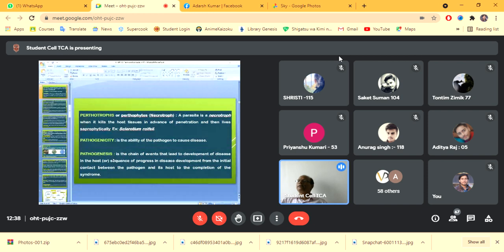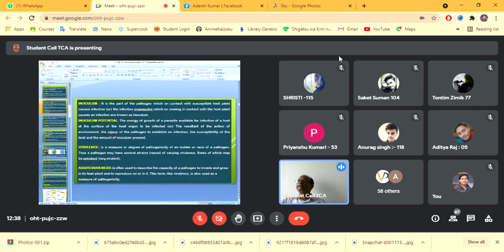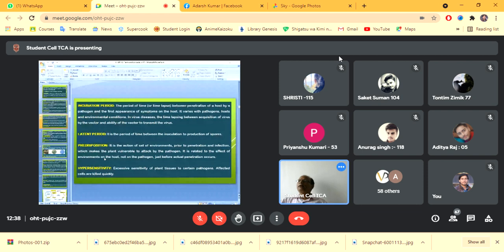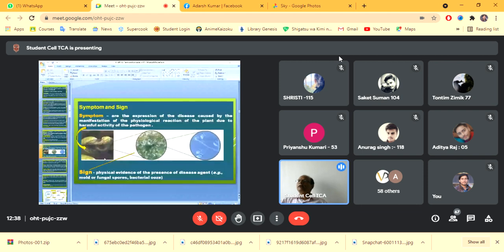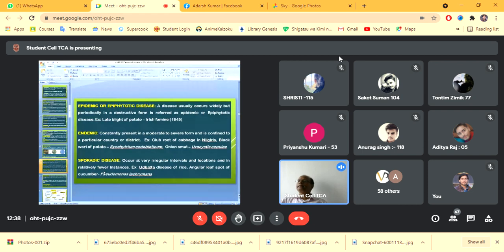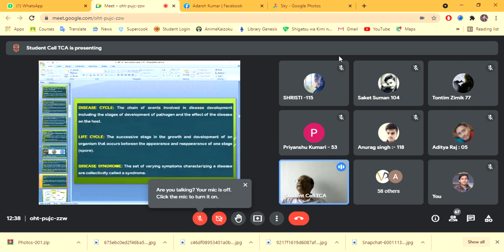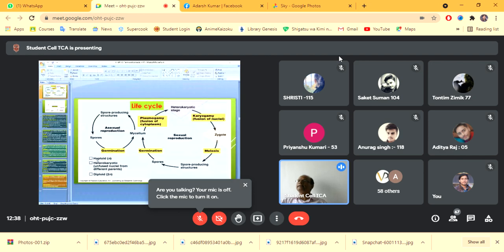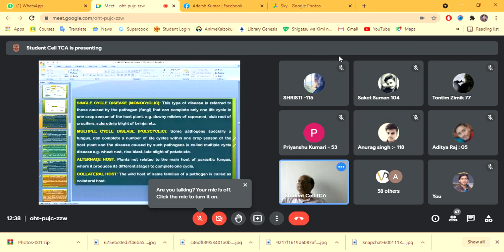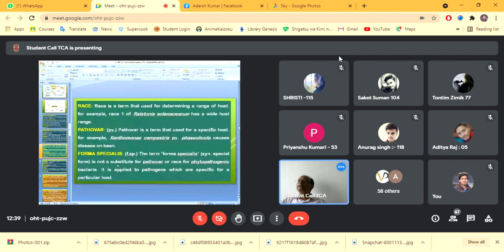Then what is the purport of pathogenicity, pathogenesis, inoculum, then incubation period? You all know about these terms, symptoms and signs. Then epidemic disease, endemic disease, sporadic disease, then disease cycle, life cycle, disease syndromes, and single cycle disease. Then you also know about the multiple cycle or polycyclic disease. Then alternate host, collateral host. You all know about these terms.